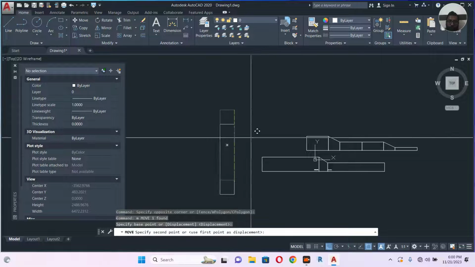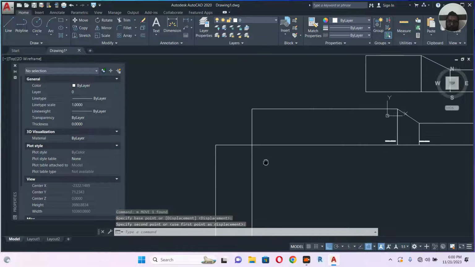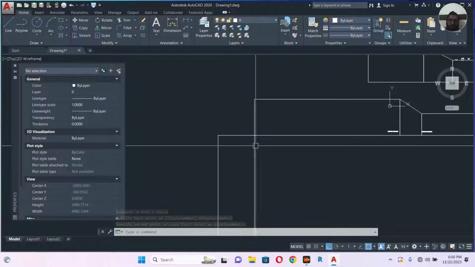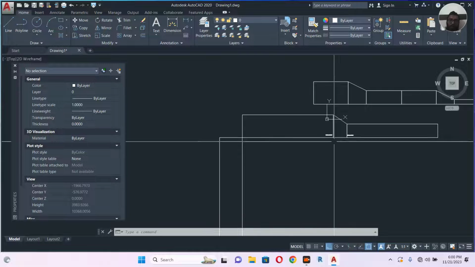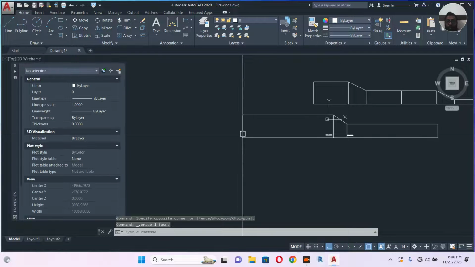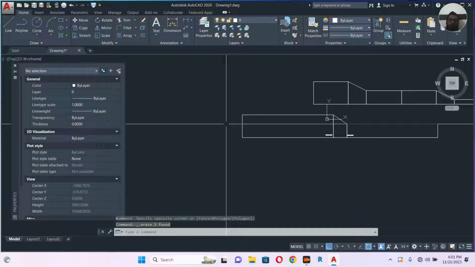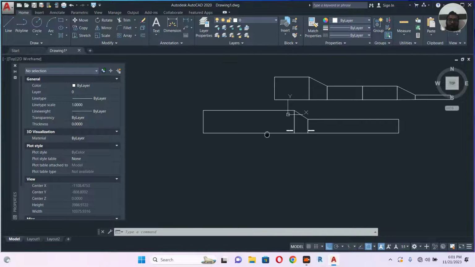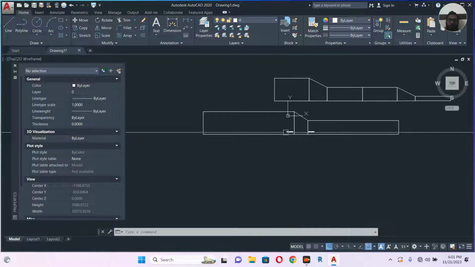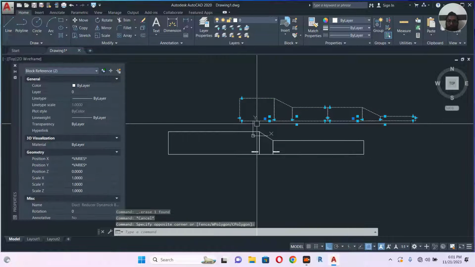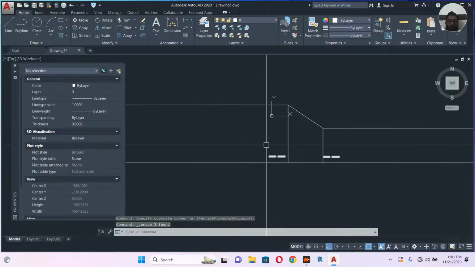Move. So you have to keep it here, and you have to draw the bend and many things. But instead of that, we can make one fitting and just place it here and just move it. And if I show you in this video, it will take another 15 to 16 minutes. I will show you in another video, but until now I will save this one, and let's save this one,